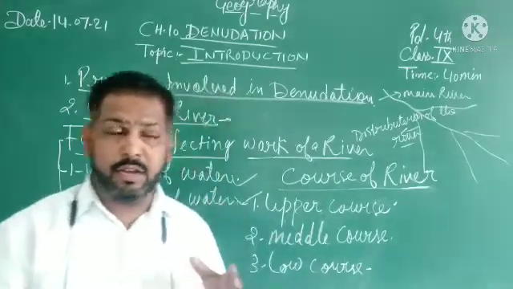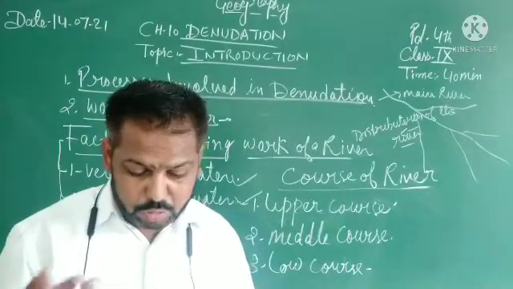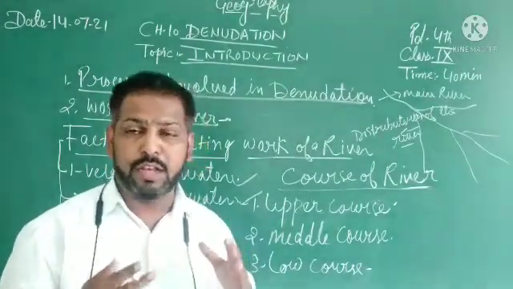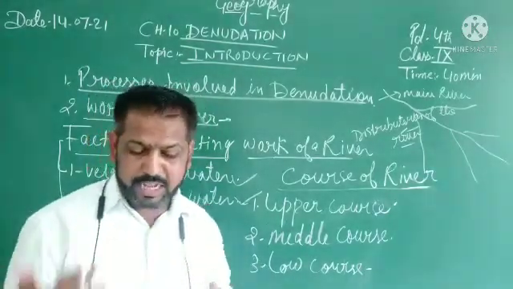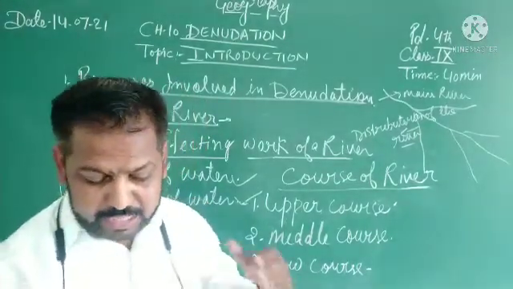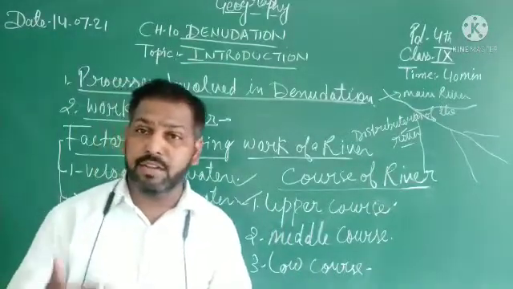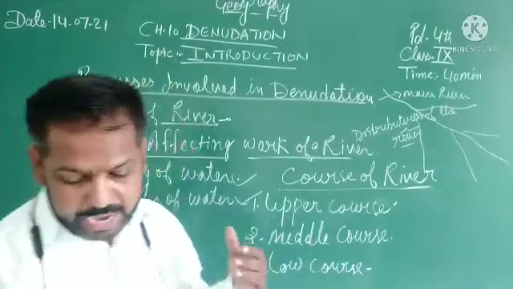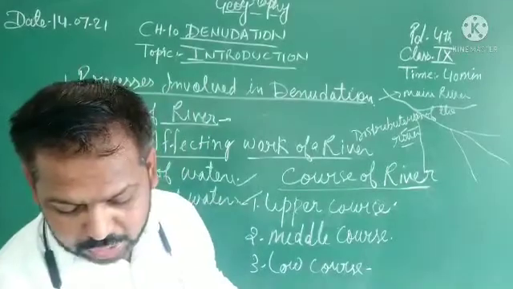where the river originates. In the upper course of its flow, considering the velocity and the volume of the water, the river is in its young age. At this stage the river flows swiftly, that means extremely fast, and the gradients are steep.